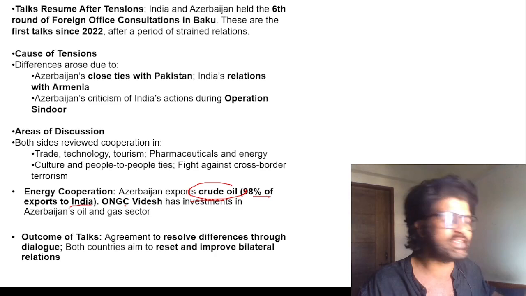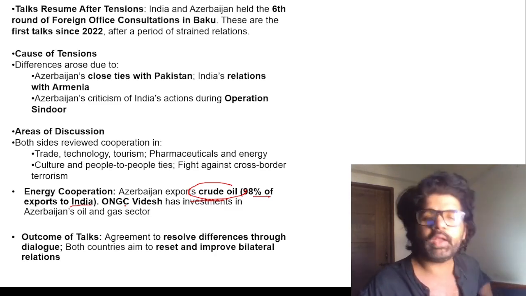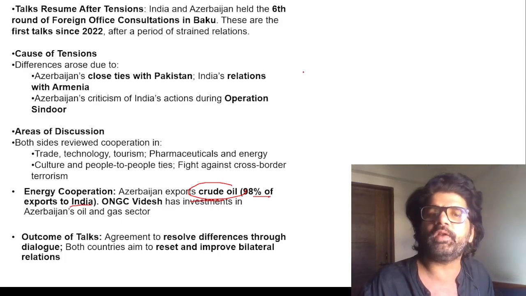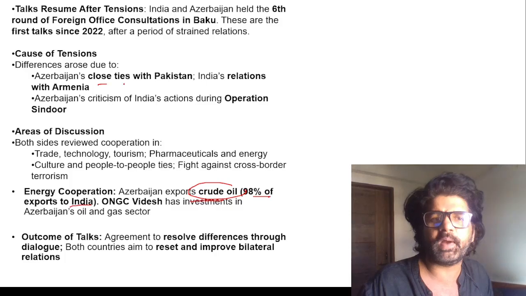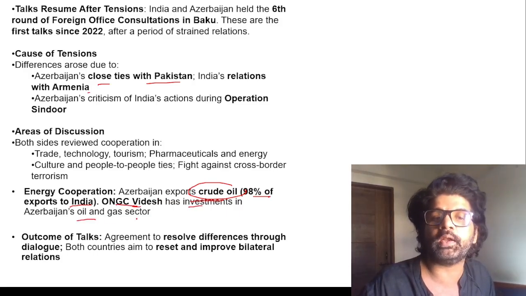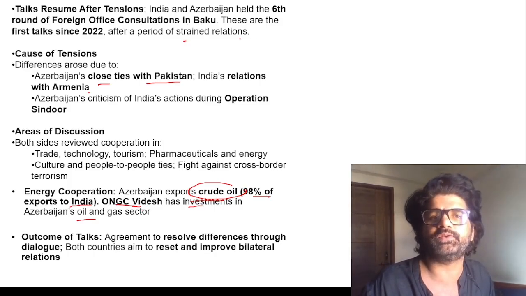That's why many articles were published saying that India should not be so sensitive when it comes to foreign relations, because we don't know when we will need anybody. So Azerbaijan has close ties with Pakistan, India has relations with Armenia, and now we are having talks to resolve our differences. ONGC Videsh has investment in Azerbaijan's oil and gas sector. So you can understand, we are having talks with them after a period of strained relations.